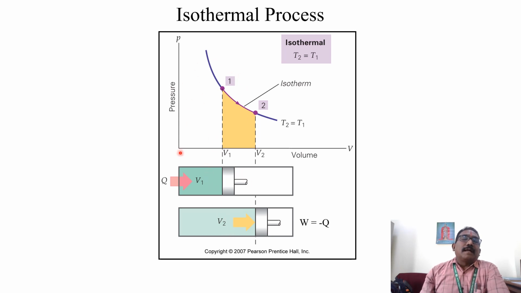So we draw the graph between volume and pressure. When pressure decreases, volume increases. From the figure, initially there is high pressure. Due to the heat, the volume increases but the pressure decreases. But the temperature remains constant at points 1 and 2. This process is the isothermal process.